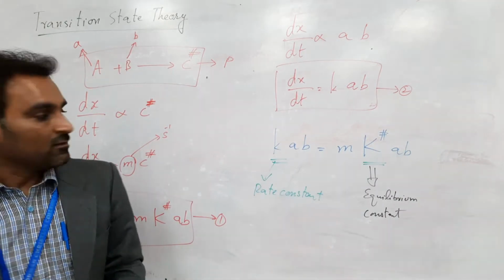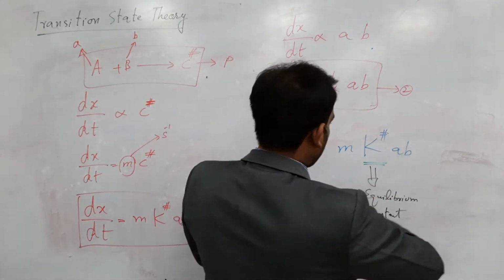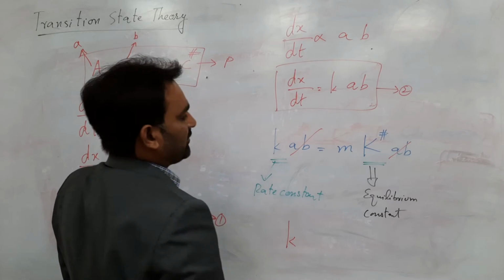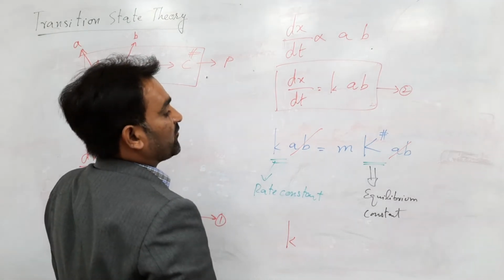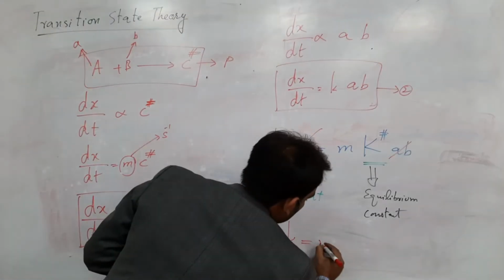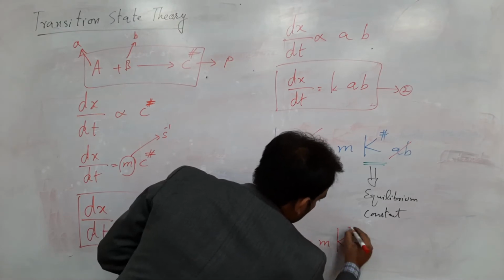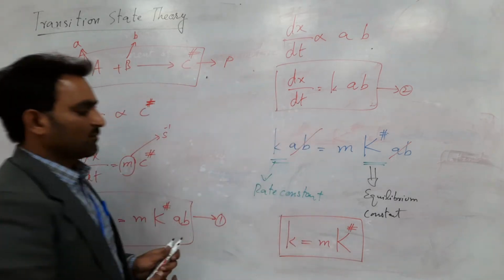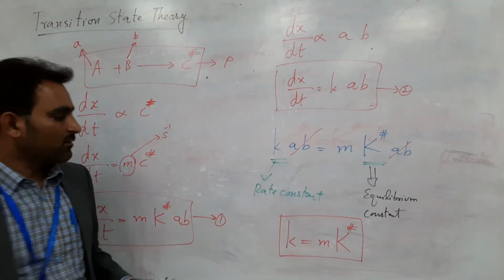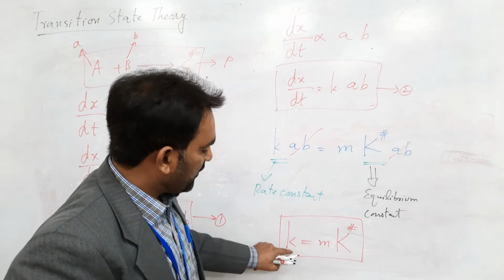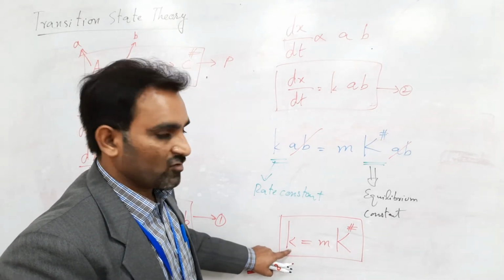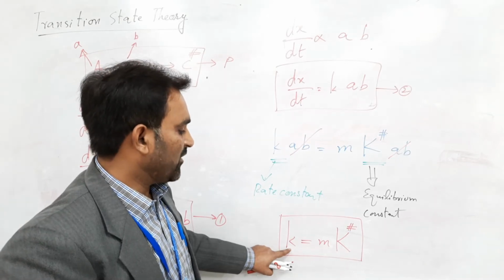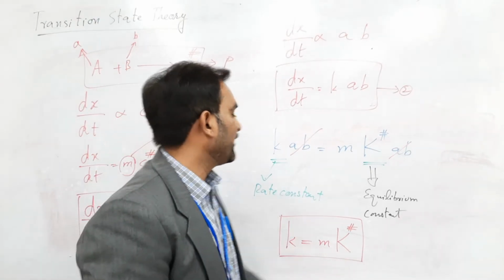The further step will be: the rate constant, using the concept of transition state theory, is equal to m times the equilibrium constant. In this way you can find the rate constant of a reaction using the concept of transition state theory.